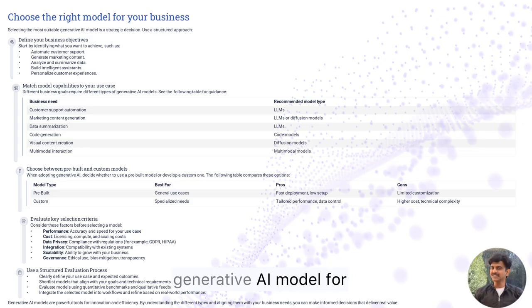To select the right generative AI model for your business, follow these steps. Define your business objectives. Start by identifying what you want to achieve, such as automating support or generating content. Match model capabilities to your use case. Align your specific business needs, e.g., code generation, with the recommended model type, e.g., code models. Choose between pre-built and custom models.